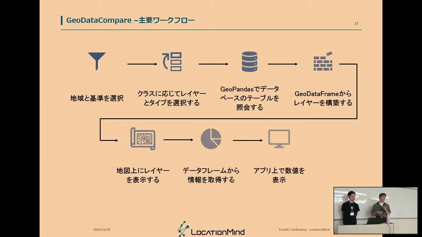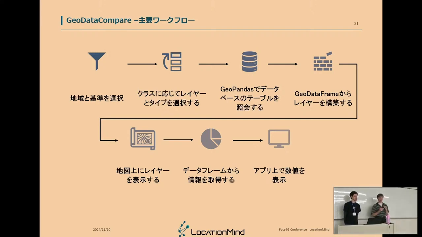So how does it work? As you saw, first you have to select an area and a criterion, and then depending on the criterion you choose, the type of layer, either a point, polygon, or line, will be different. This type is related to Lonboard, the Python package that we use to render the map. Then we choose the right type according to classes that were implemented in the application. And then using GeoPandas, the Python package, to query the information and retrieve geospatial information, we can query the database